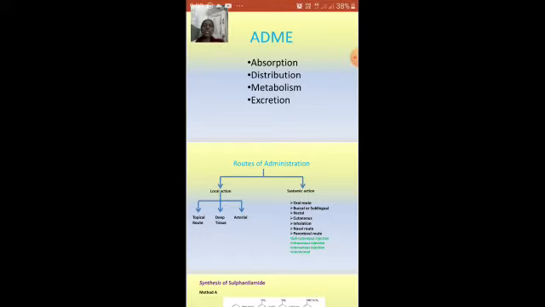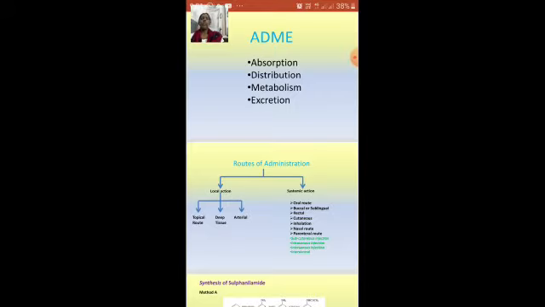Next, coming to distribution, which is again of two types, already known as active transportation and passive transportation. Active transportation requires specific carriers to immediately deliver the drug to the target organ or infected area.